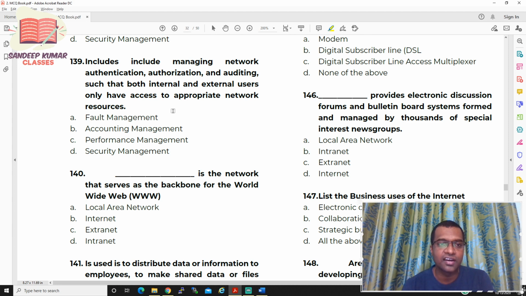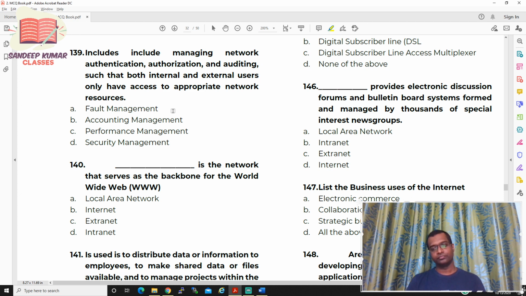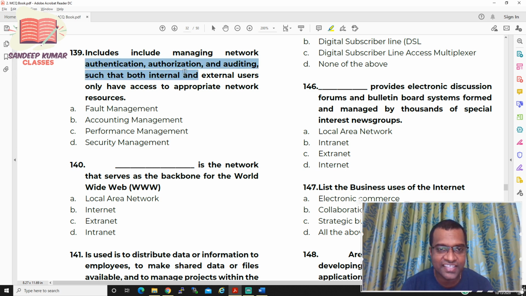Includes managing network authentication, authorization, auditing, such that both internal and external users only have access to appropriate network resources. So what exactly is the answer? Whenever you have authentication and authorization, which one you pick?